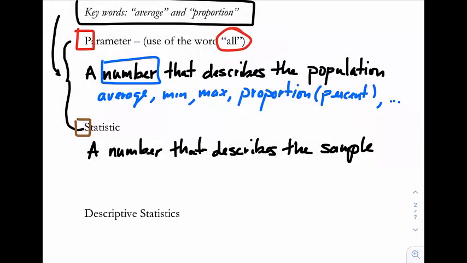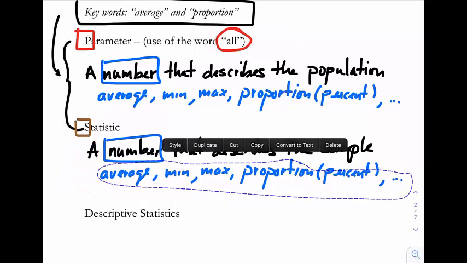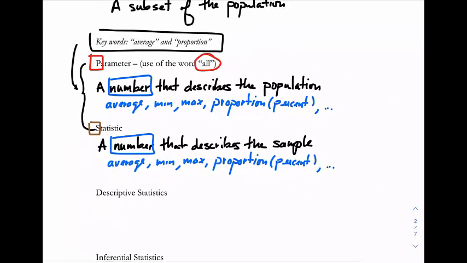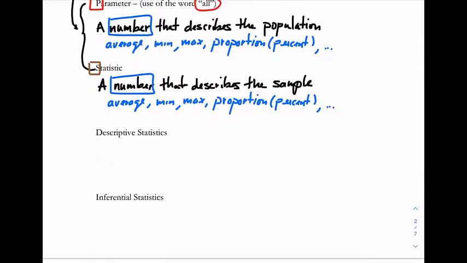All these things I just included here for my population can also be considered a statistic: average, min, max, proportion, percentage, variance, standard deviation. There are so many different stats and parameters, but the distinction is, again, the letter S. So S: statistic, sample. P: parameter, population. These are very vague concepts. However, this will make sense as I go through more examples.